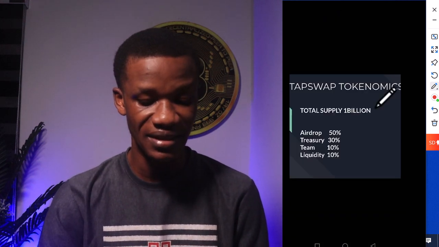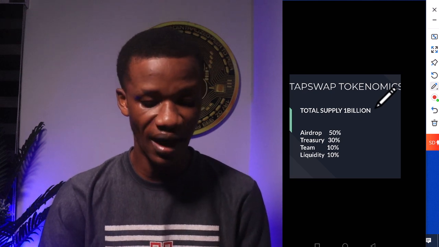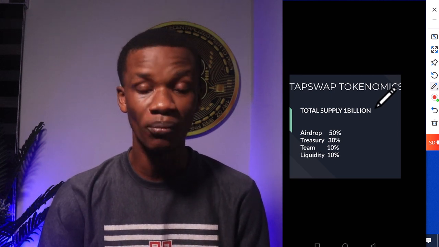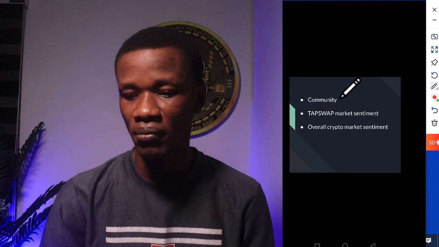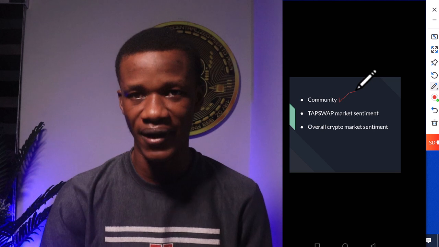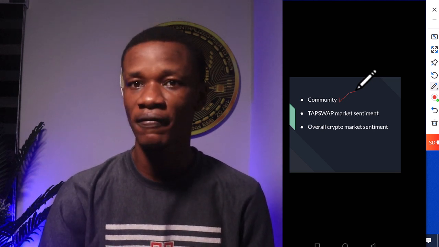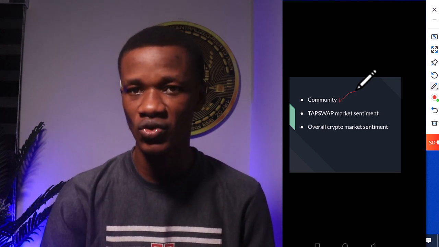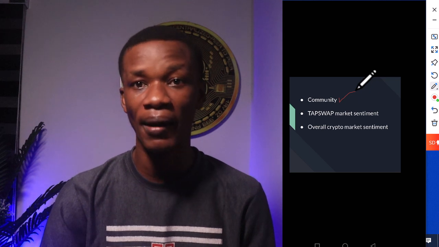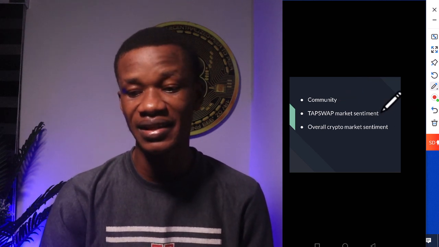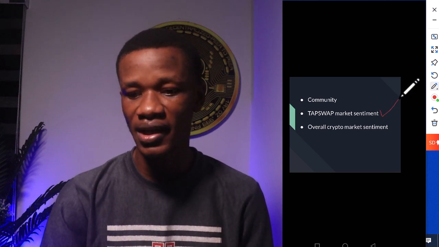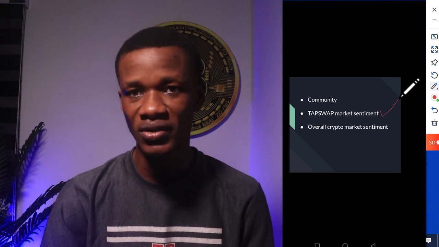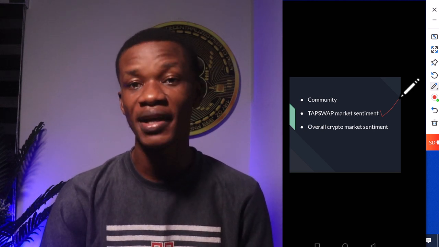Before we can say that this token is going to do well, there are other parameters that we must consider. And the first thing here is the community. The community has a very low energy right now. People are not happy with the fact that they have a very little token after mining for about a year. The next thing is the Tapswap market sentiment. With this community disappointment, I don't think the sentiment is positive. The sentiment right now for Tapswap is negative.